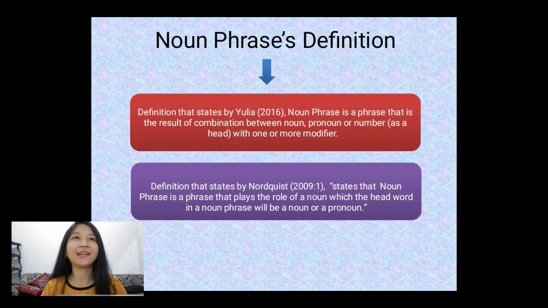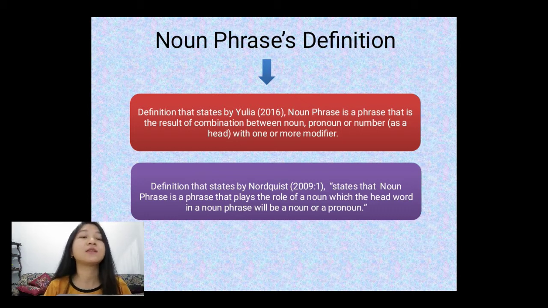First things first, let's take a look at the noun phrase definition. So, what is noun phrase? Noun phrase is a phrase that is the result of combination between noun, pronoun, or number as a head with one or more modifiers. And the other definition, which is stated by Nordquist 2009, noun phrase is a phrase that plays the role of a noun.